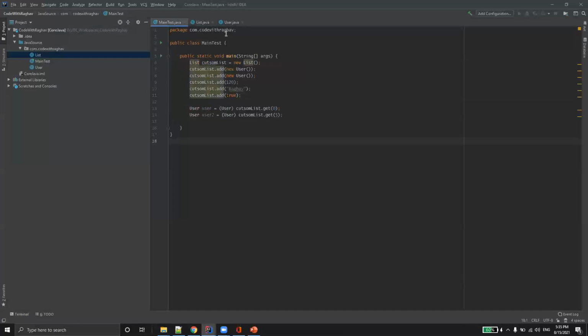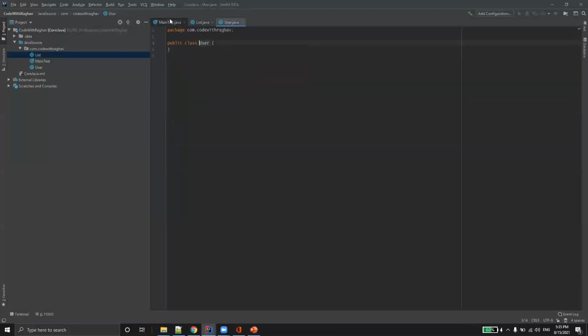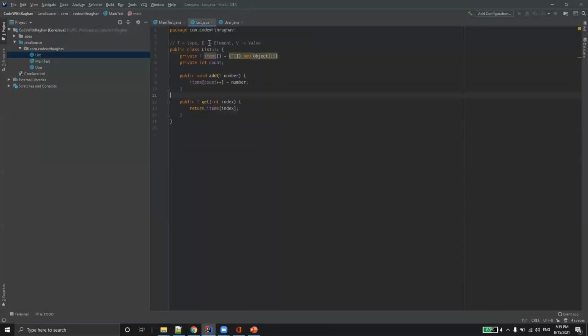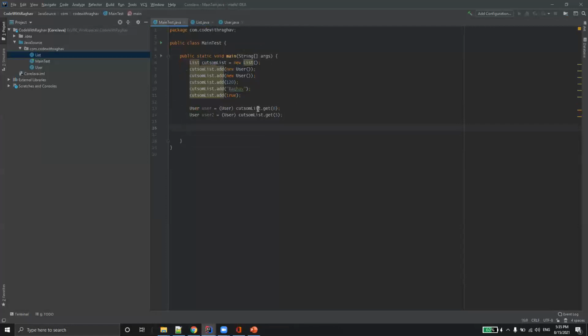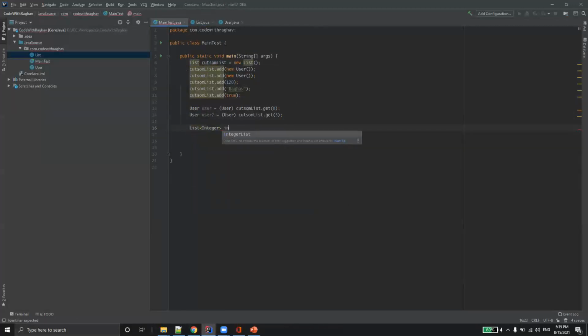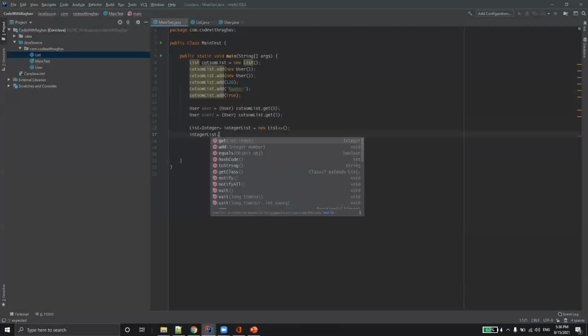Now let's try to create the object for this one. I'll come back to this one and say List of Integer, list equals new list. Now I'll say list.add.